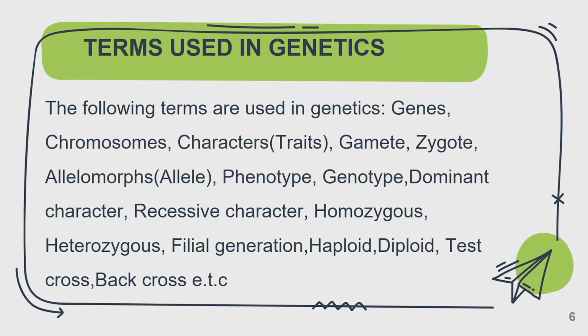We have genes, we have chromosomes, we have characters, we have gametes, we have allele, we have phenotype, and we have genotype. Dominant character, recessive character, homozygous, filial generation, haploid, dihybrid, testcross, and backcross. These are some of the terminologies we'll be considering. Once you are able to understand it, then you'll be good to answer any question that will come your way in genetics.